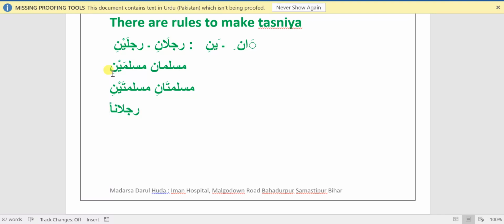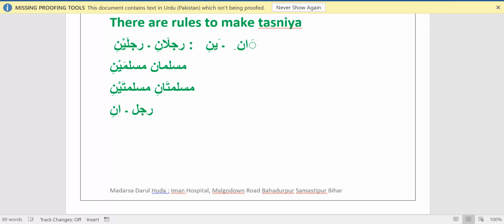Why can we not add? There is already a kasra on the noon. Remember, alif noon is the sign of tasniya. Alif noon is not an i'rab. It's a sign of tasniya. If you want to make tasniya, you have to add alif noon and the noon will have kasra on it. It's fixed.